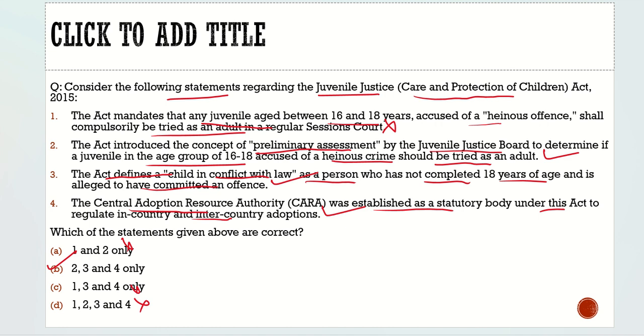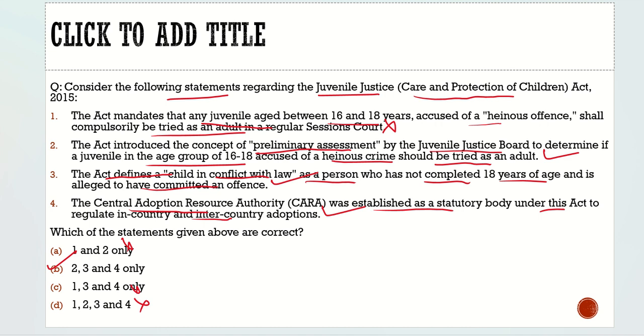So what is the motive of this question? First, the motive of the question is to understand the Juvenile Justice, Care and Protection of Children Act 2015 and what amendments were made in it, to give a clear idea about it. The article itself also gave us the data with respect to the states in which there are the maximum cases of heinous crimes done by children between the age group of 16 and 18.